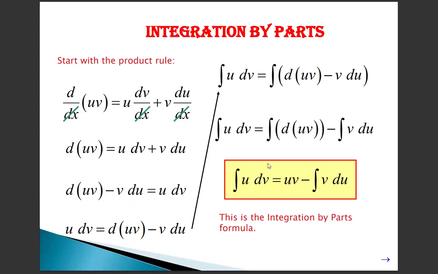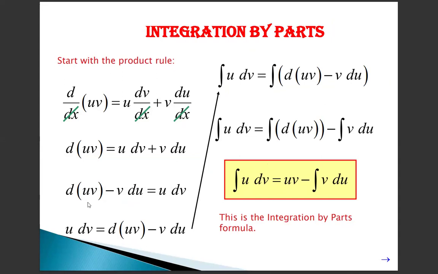Now, we are going to see the integration by parts. We use integration by parts when we can't directly integrate the function. Suppose the function is given as a product that we cannot easily solve directly, then we use integration by parts. Let's see the integration by parts. Start with the product rule.